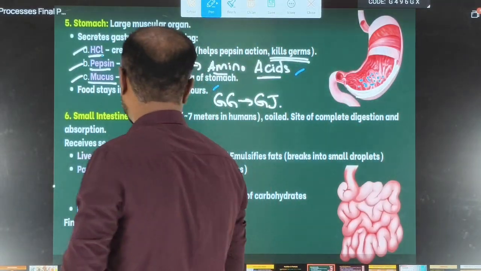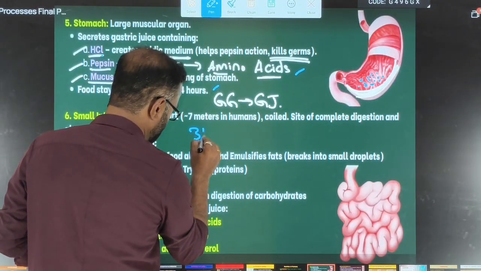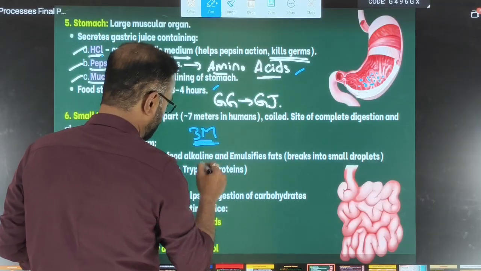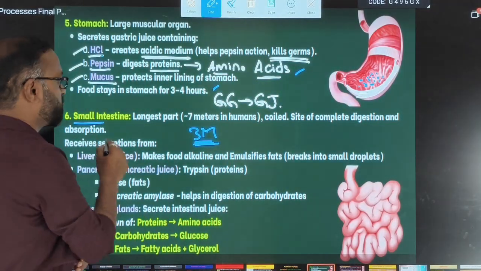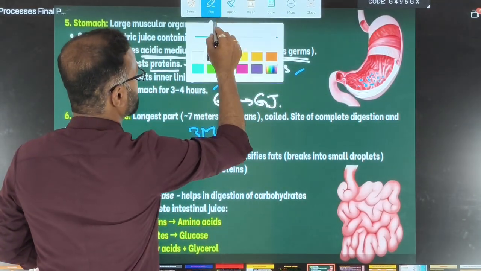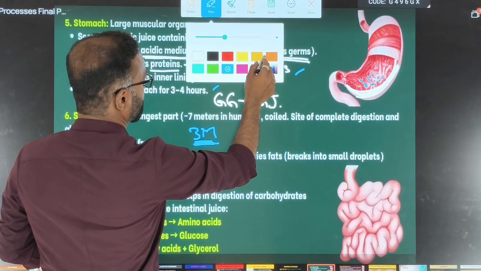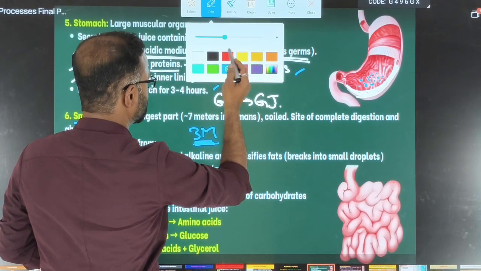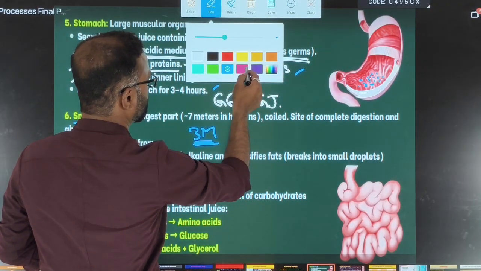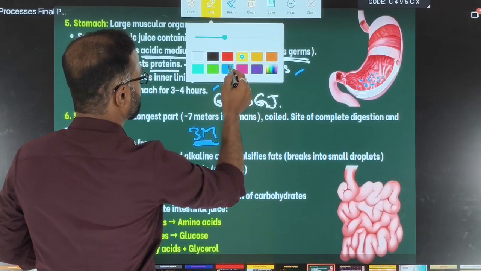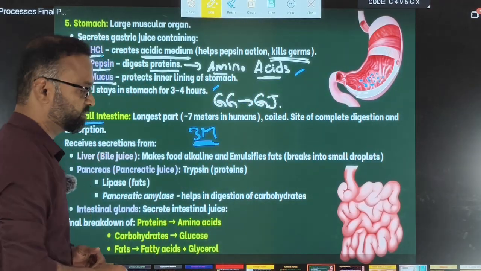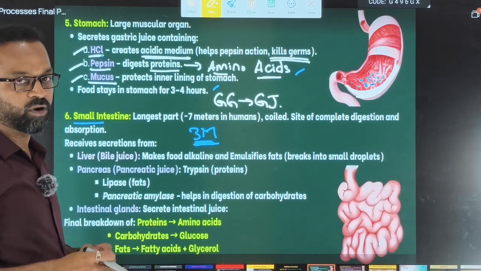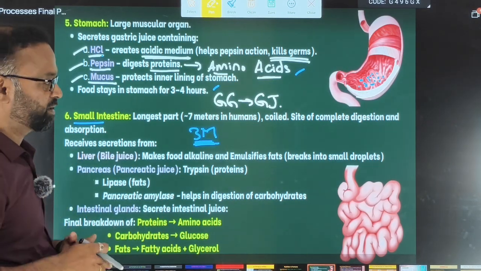And a lot of times, 3 marks questions in your midterm or the board exam will arise from what? Small intestine. Actually, the length of the small intestine is much more compared to that of the large intestine. But the width of the small intestine is smaller than that of the large intestine.